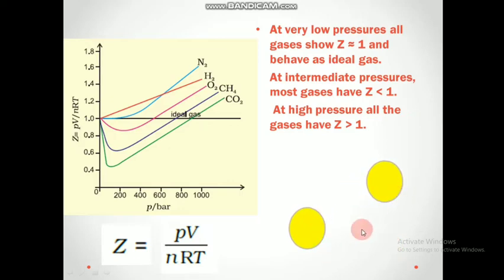When they come very close, the force of repulsion acts and they repel each other. So volume increases again. Here the pressure is already high and volume also increases slightly, so the net value of PV becomes much higher than 1. So at higher pressures, gases have a positive deviation, or Z value becomes greater than 1.